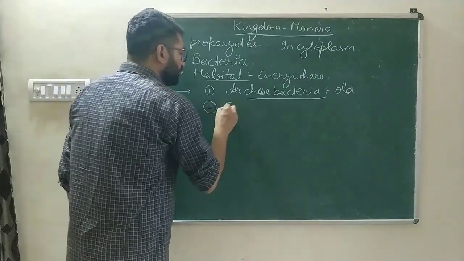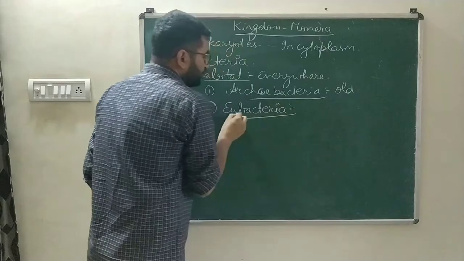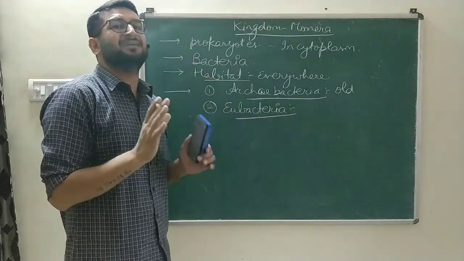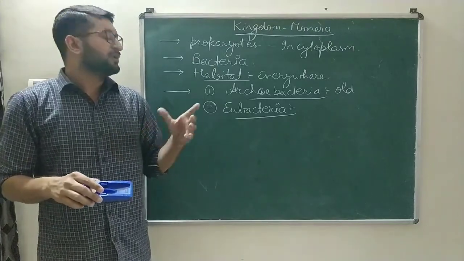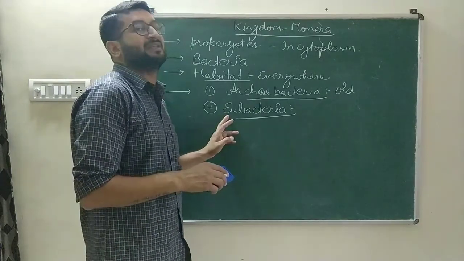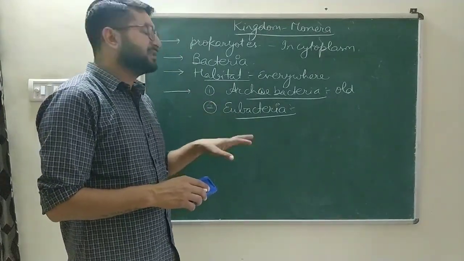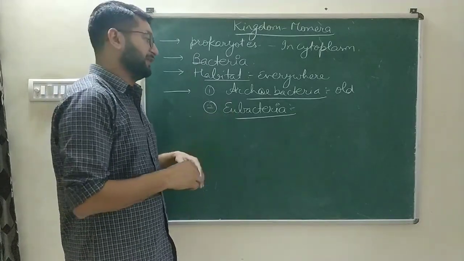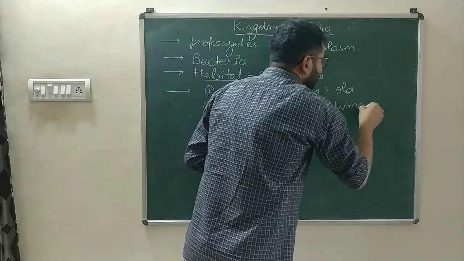The second is eubacteria. Eubacteria are also generally regarded as bacteria. Whenever in our casual talking we say the term bacteria, most of the time we are talking about eubacteria. In our study as well, whenever we talk about bacteria, we are talking about eubacteria. Eu means advanced, the evolved bacteria.